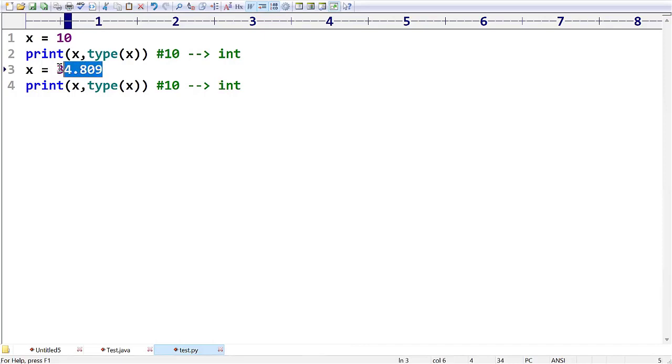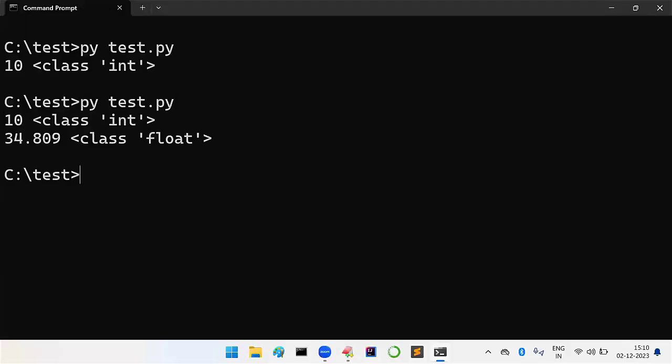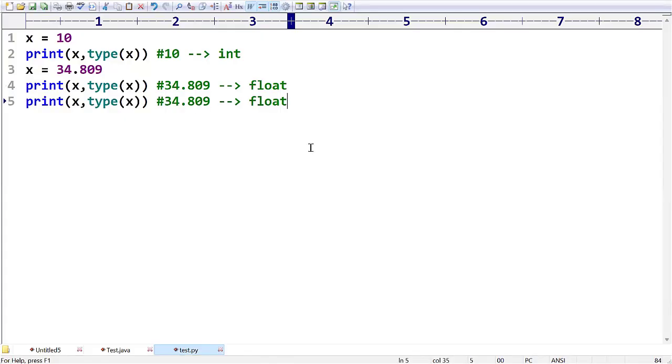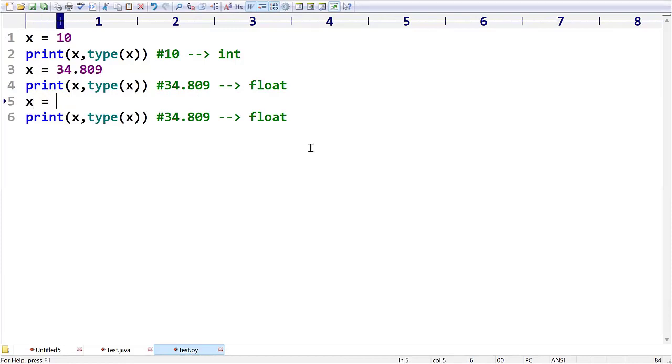So the value we are going to get here is 34.89809, and what type of data is it? A floating point value. You can see the variable name is the same, but the values are changing. That's why the type is also going to change. This nature is called what? Dynamically typed programming language.